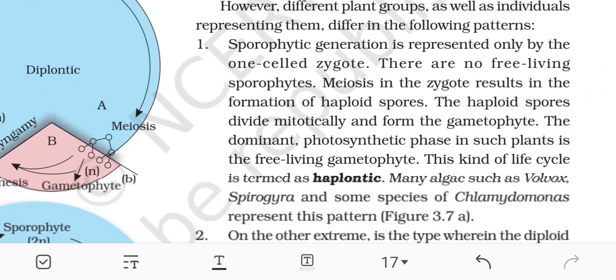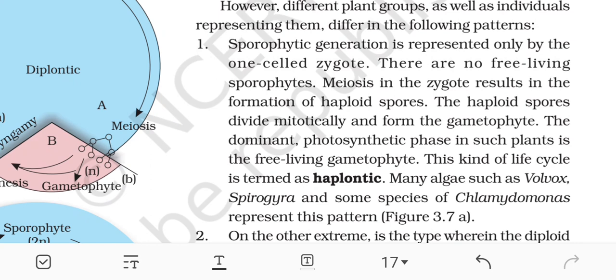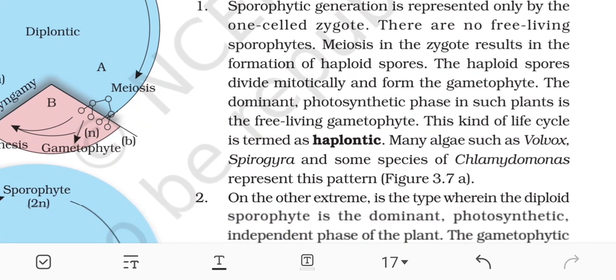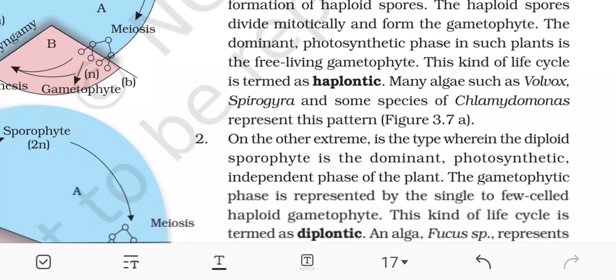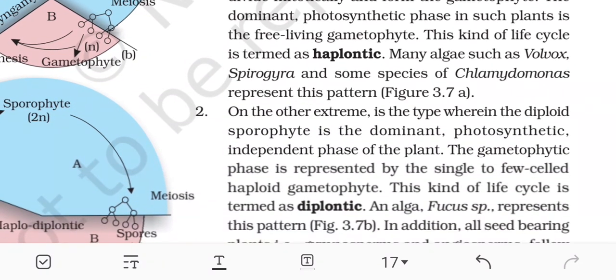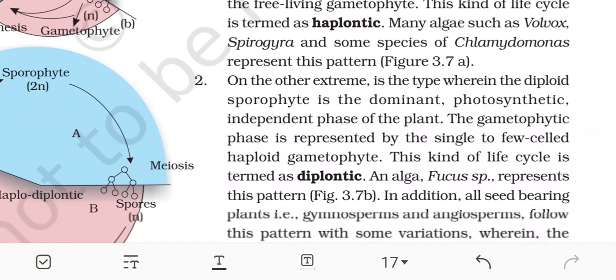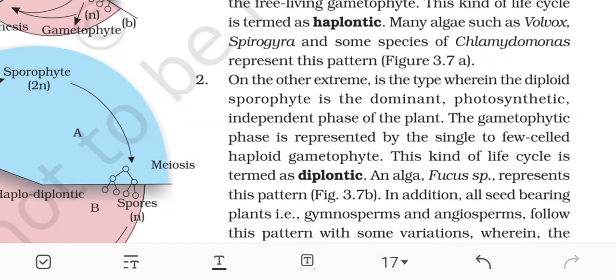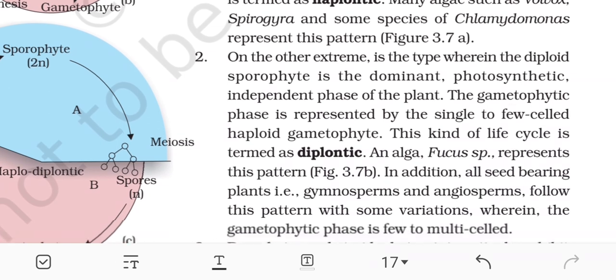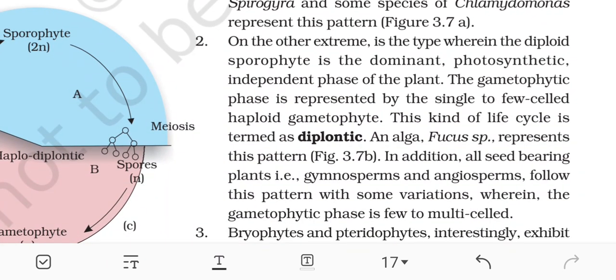However, different plant groups as well as individuals representing them differ in the following patterns. First, the sporophytic generation is represented only by the one-celled zygote. There are no free-living sporophytes. Meiosis in the zygote results in the formation of haploid spores. The haploid spores divide mitotically and form the gametophyte. The dominant photosynthetic phase in such plants is the free-living gametophyte. This kind of life cycle is termed haplontic. Many algae such as Volvox, Spirogyra, and some species of Chlamydomonas represent this pattern.